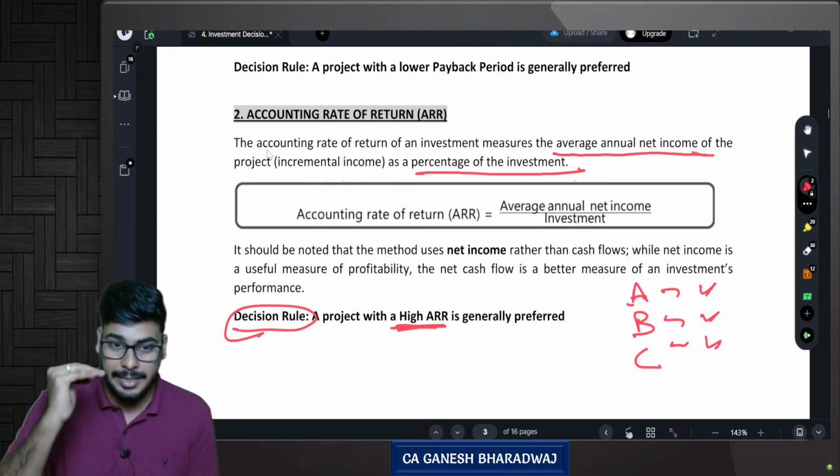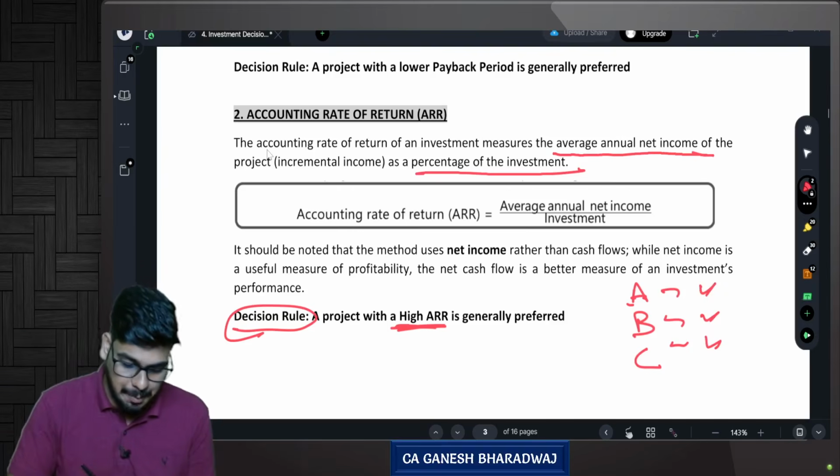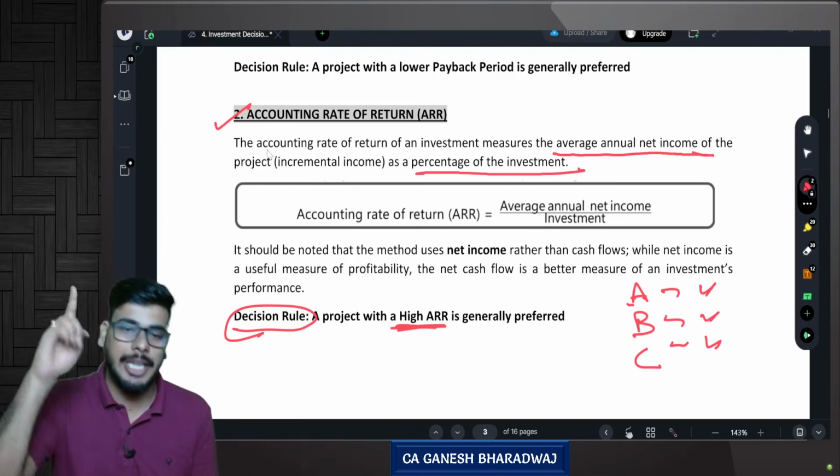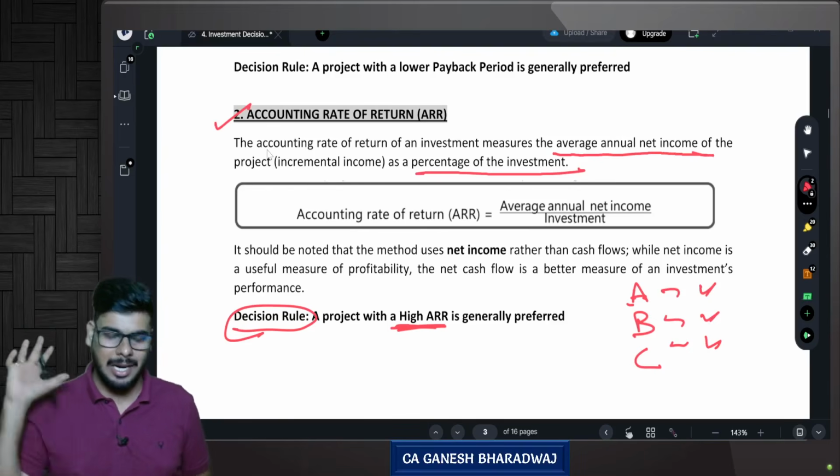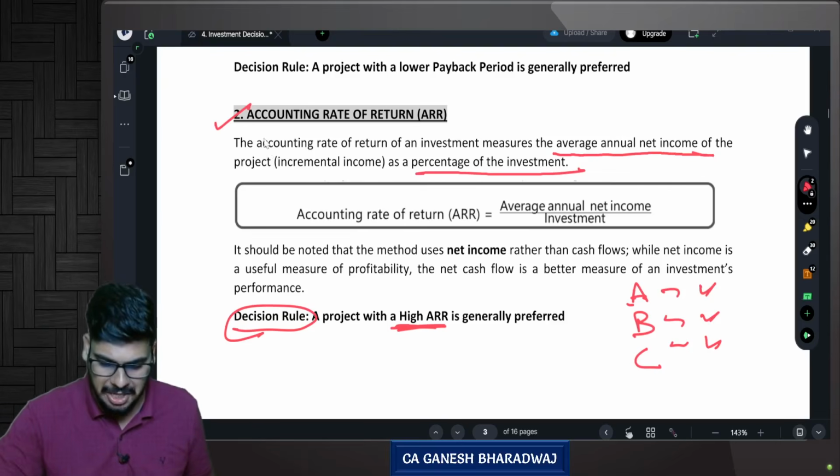So if your investment decision is based on ARR, then you will go for that project which has a higher ARR. Are you clear with this? That is how it should be interpreted.